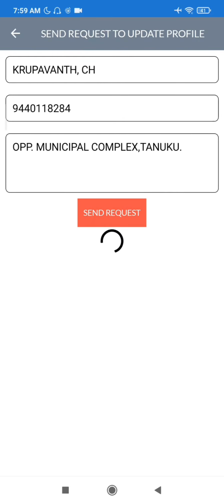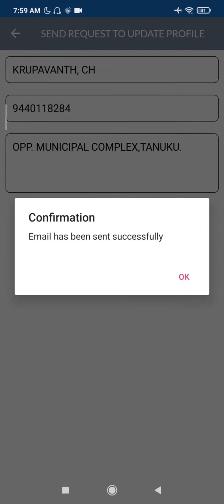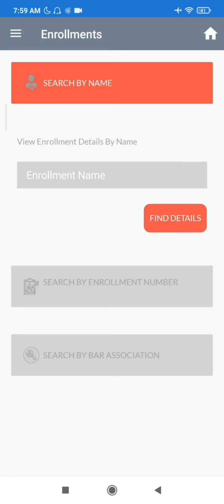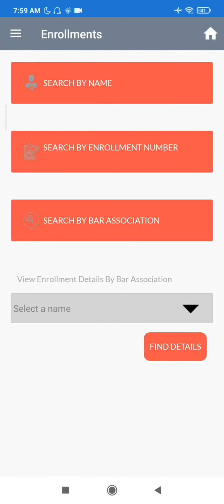After profile details there will be a list of menu items: home, enrollments, welfare fund membership, certificate of practice details, Honorable Chairman message and press releases. Enrollments. Enrollment details can be checked in three ways: search by name or enrollment number or bar association.